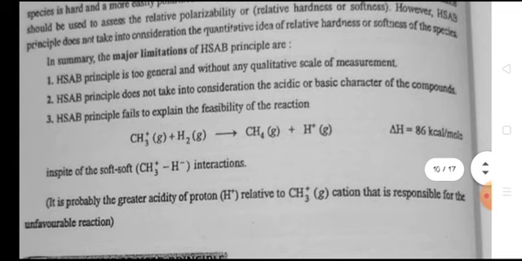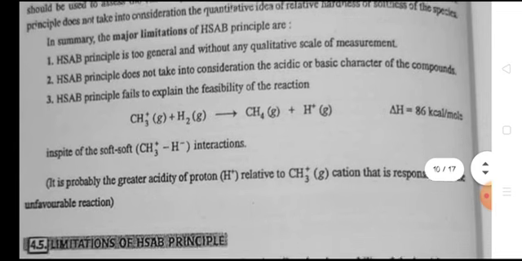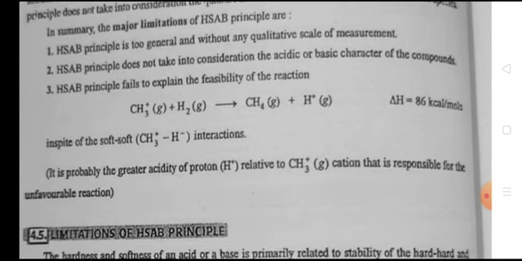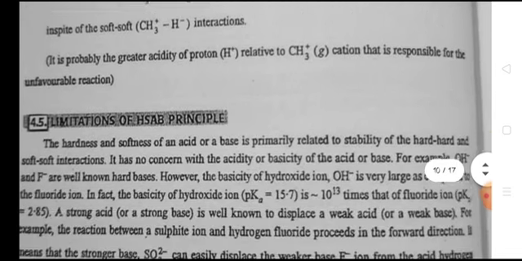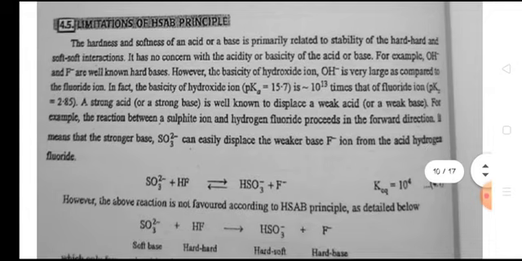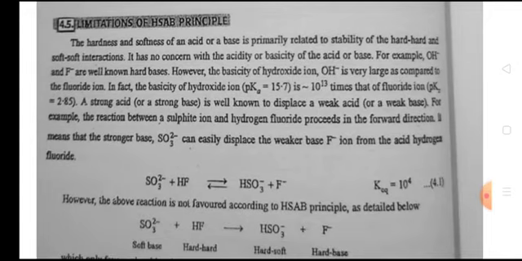In summary, the major limitations of the HSAB principle are: first, the HSAB principle is too general and without any quantitative scale of measurement. Second, the HSAB principle does not take into consideration the acidic or basic character of the compounds. Third, the HSAB principle fails to explain the feasibility of the reaction. Limitations of the HSAB principle: the hardness and softness of an acid or base is primarily related to the stability of the hard-hard and soft-soft interaction. It is of no concern with the acidity or basicity of the acid or base.